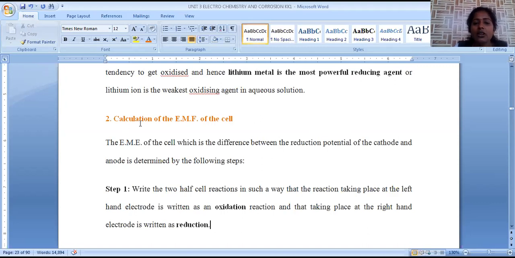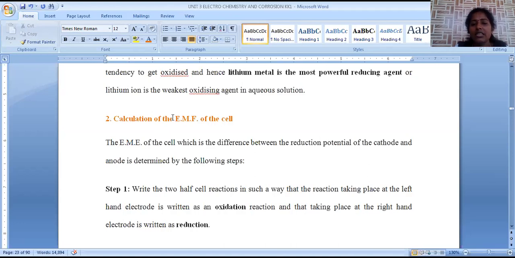And the second is about calculation of EMF of the cell. EMF stands for electromotive force. This EMF is the measure of efficiency of the given galvanic cell. For any galvanic cell, how much voltage is generated by that cell is measured by the term called electromotive force. It is the magnitude of how much voltage of current is generated by the given galvanic cell.